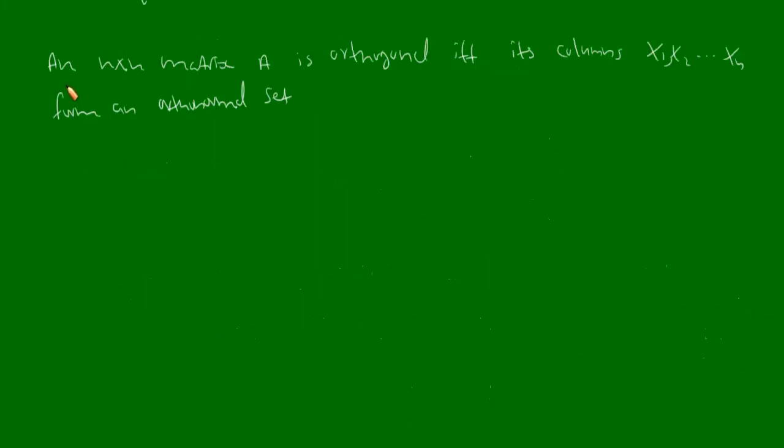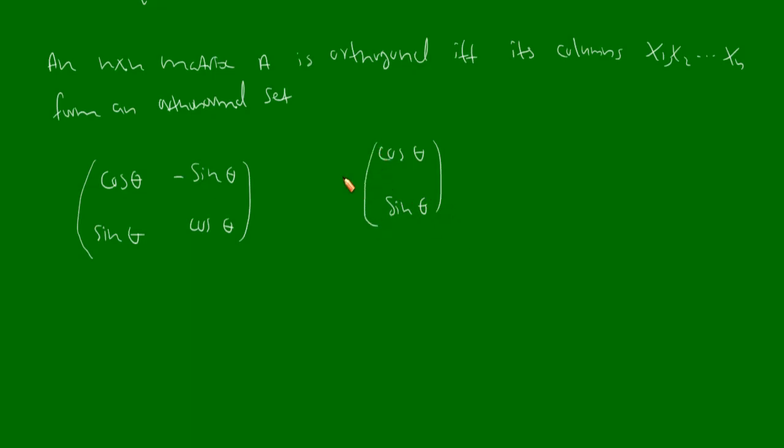So now the next property is, an n cross n matrix A is orthogonal if and only if its columns x1, x2 up to xn form an orthonormal set. Let us consider again our orthogonal matrix cos theta, minus sin theta, sin theta, cos theta. Now form its column vectors. So the first column vector is cos theta, sin theta, and name it as x1. Next, we have two columns in total. x2 will be equal to minus sin theta, cos theta.